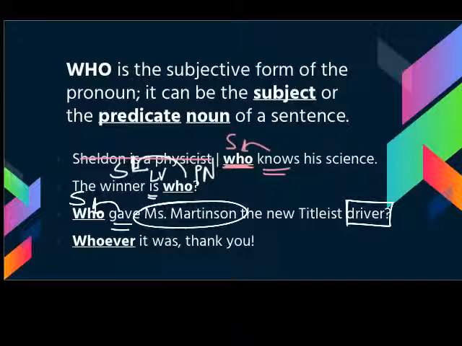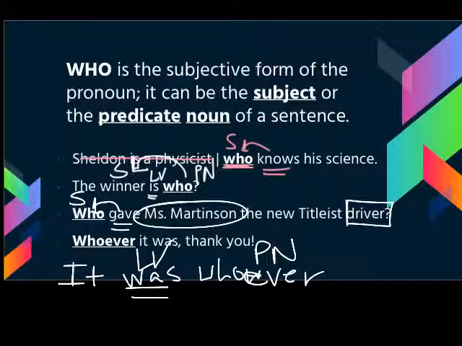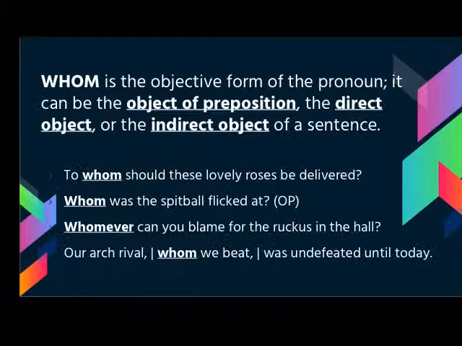And the last sentence, whoever it was, we have it was whoever. If we reword it into a statement, and this is the one that tends to trip people up, because we have a linking verb here, we must use the subjective form in the predicate noun. So it must be whoever rather than whomever.